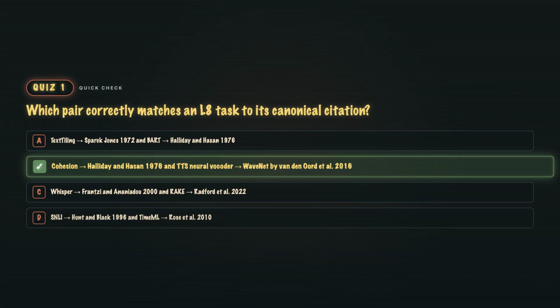B. Halliday and Hasan 1976 is the classic Cohesion book, and WaveNet 2016 is the raw audio neural vocoder that closed the TTS quality gap. The other options shuffle citations onto the wrong tasks.